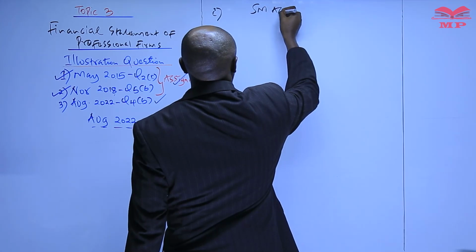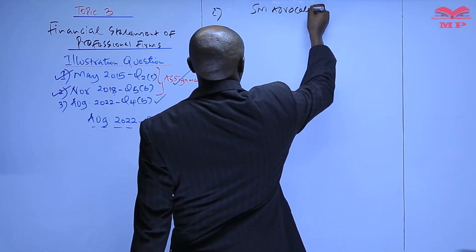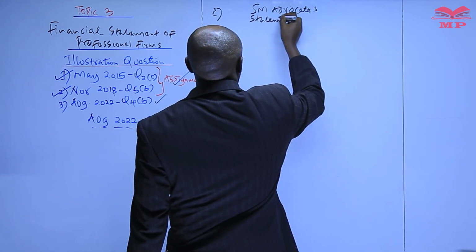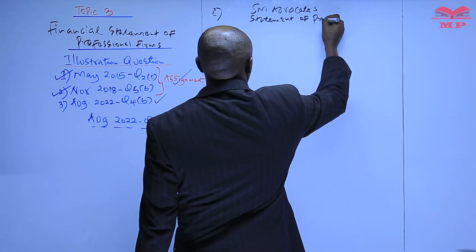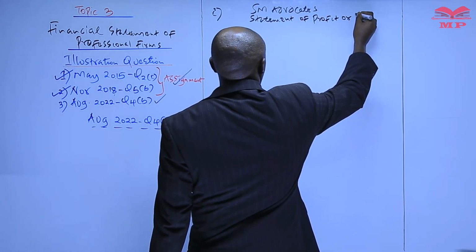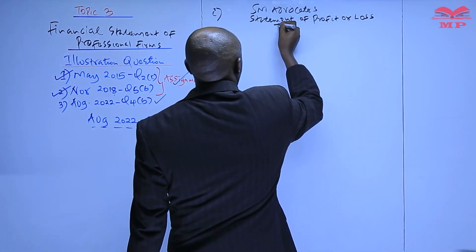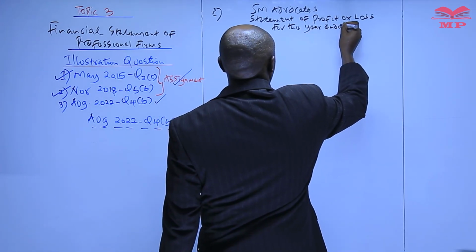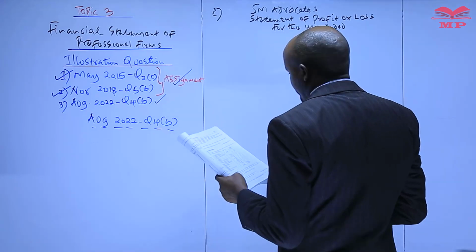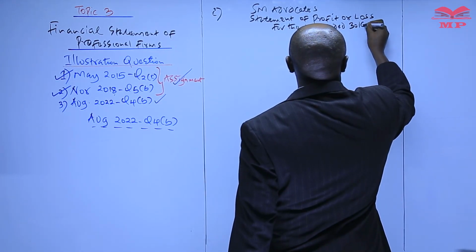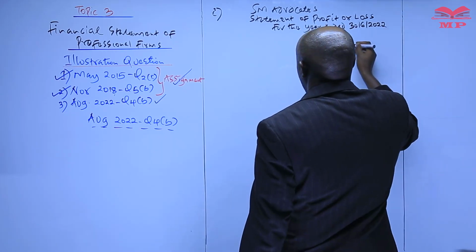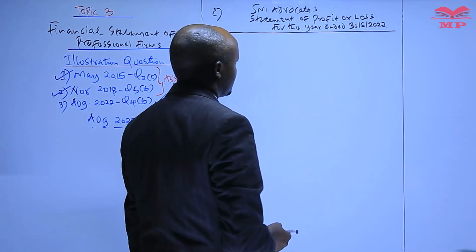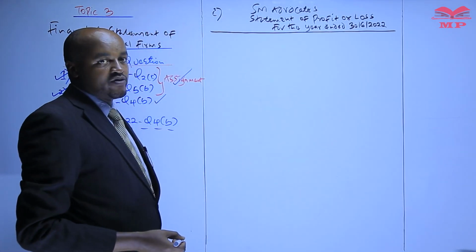So the name of the professional firm is SM Advocates. And this is a statement of profit or loss for the year which ended 30th June 2022. Remember what we have said is that this is prepared to determine the profit or loss for the year,